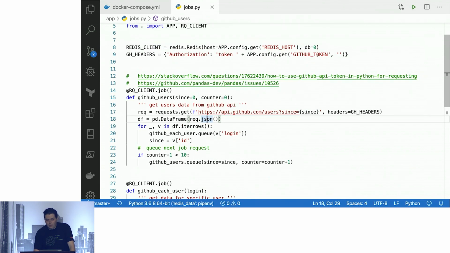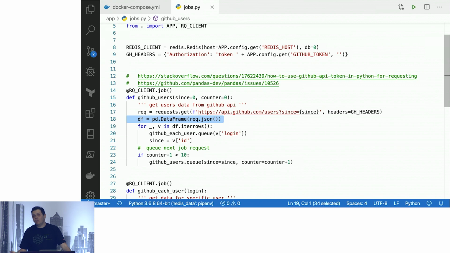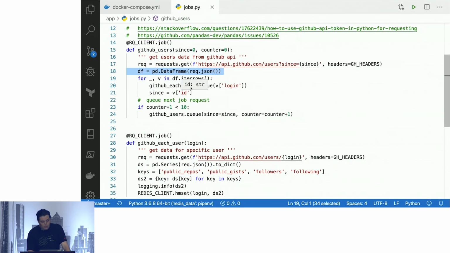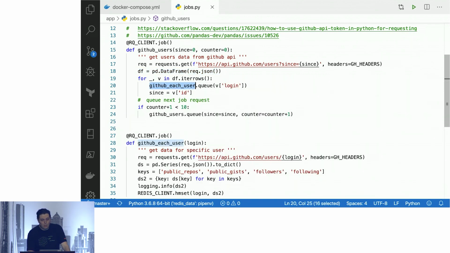I have a token that I'm passing in a header. So if you're working internally and you're not worried about authorization, for your private APIs, you can actually do it in one line. I had to write 2 lines. So I make a request, grab the data, and then I read into a data frame. And I actually didn't need to use data frame here, but it was easy. And then I loop through the data frame, the rows, the records in there, and I say, okay, now let's queue a background job to grab each user data, specifying the login.